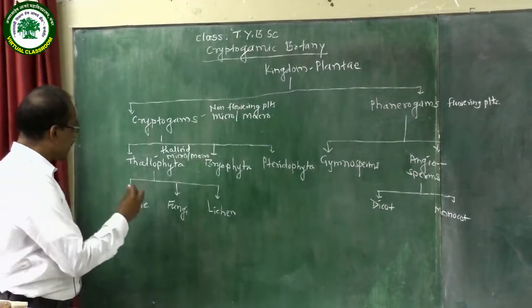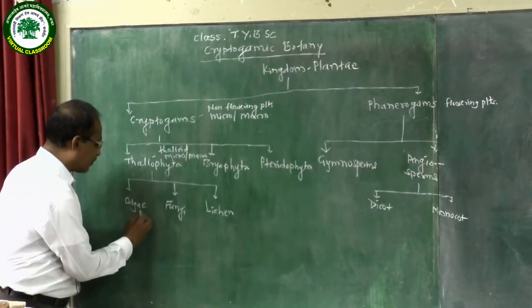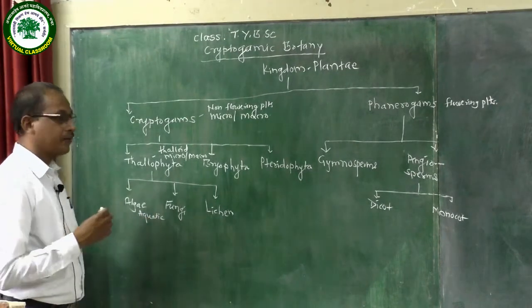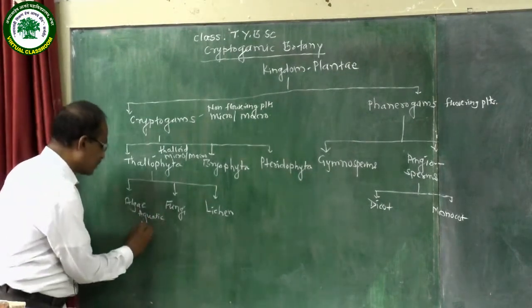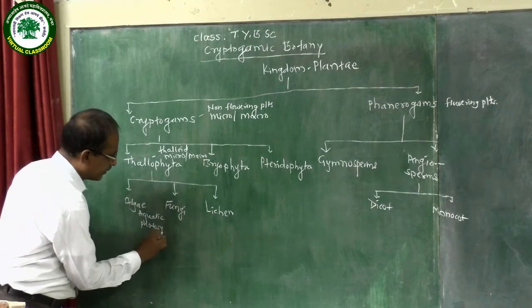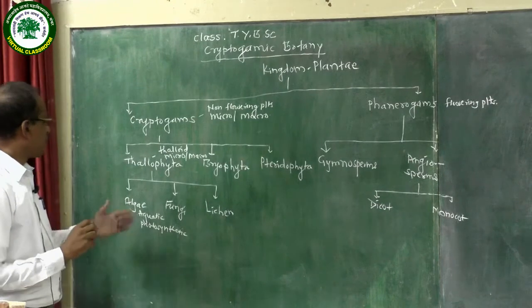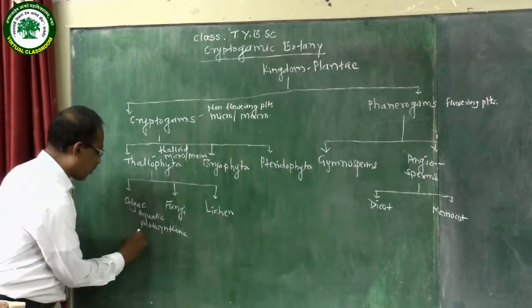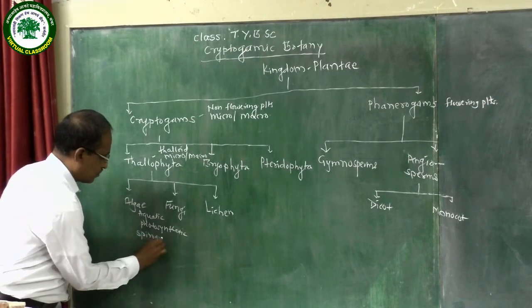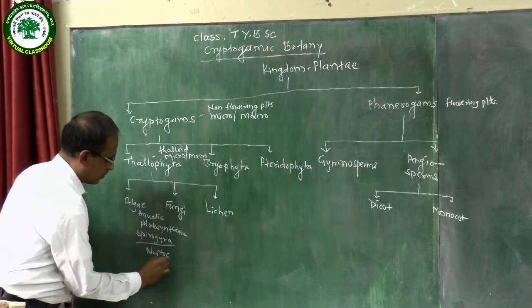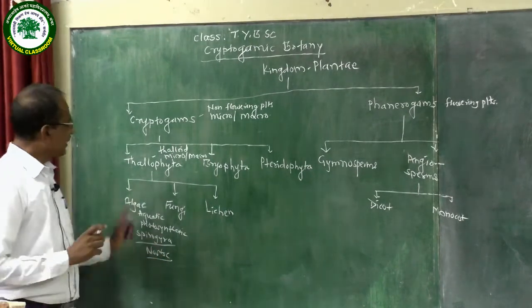Generally algae they are found in aquatic condition. Mostly they are found in aquatic condition. They are photosynthetic organisms. For example, Spirogyra, Nostoc. Then second group, fungi.